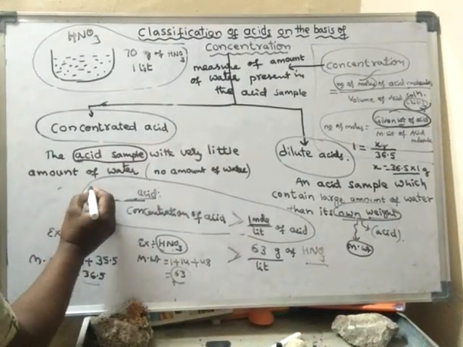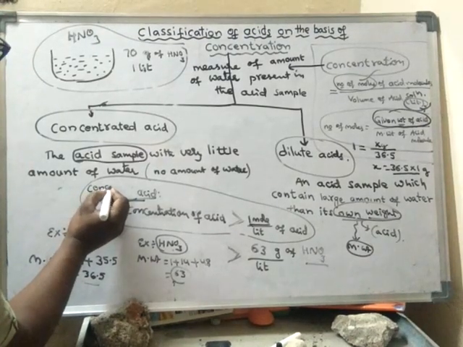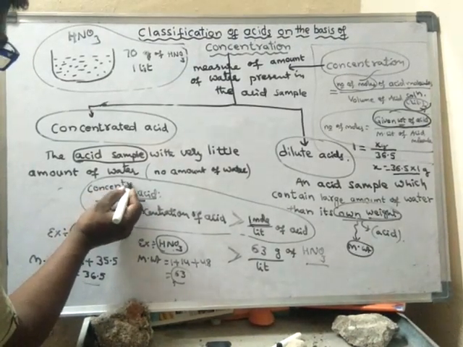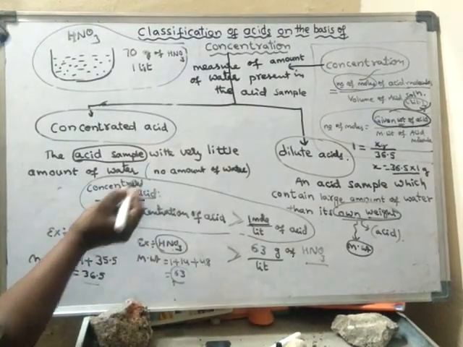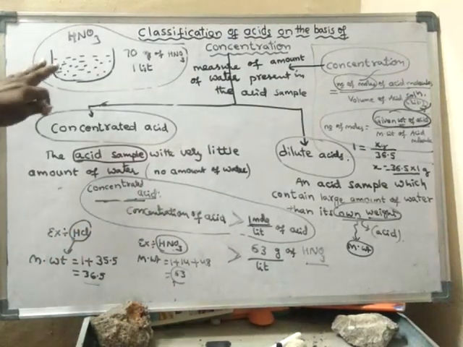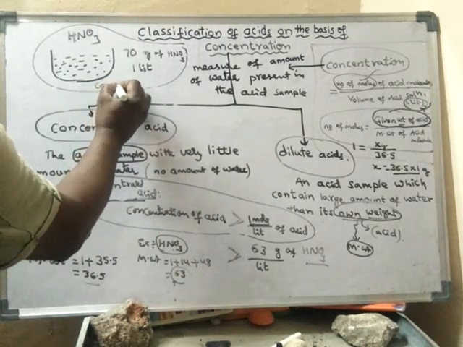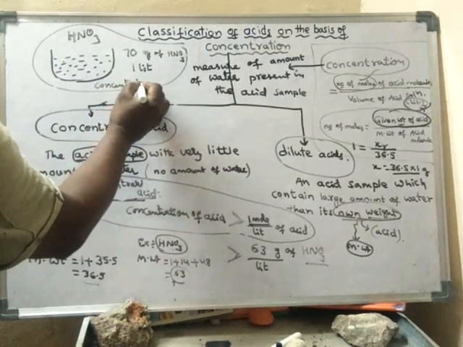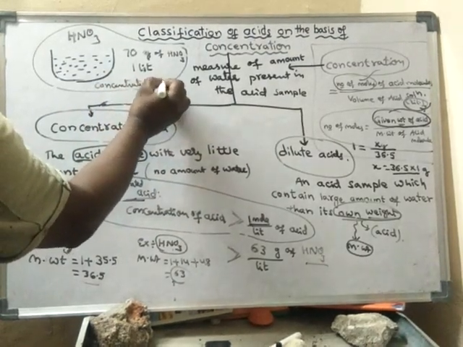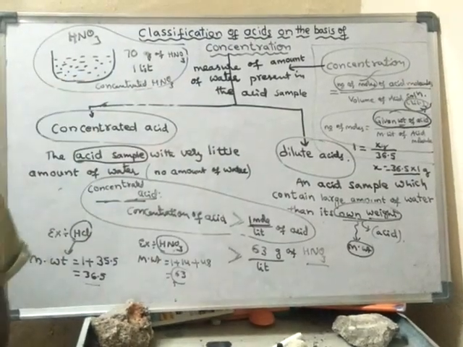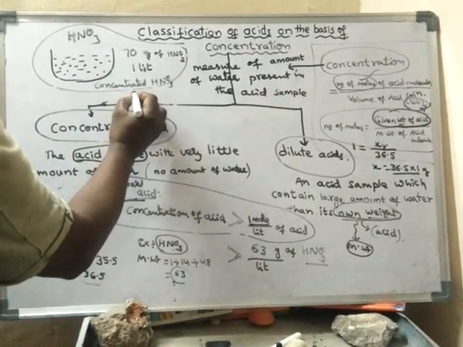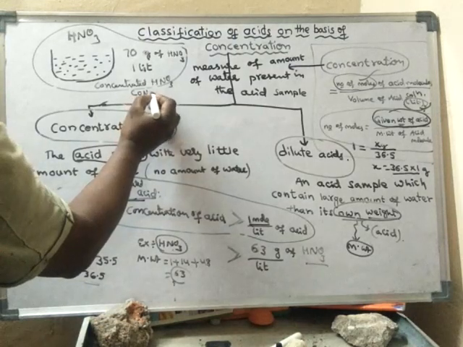In that case it is said to be concentrated HNO3. So which solution do I have now? I have concentrated HNO3. It can be written like this also: CON.